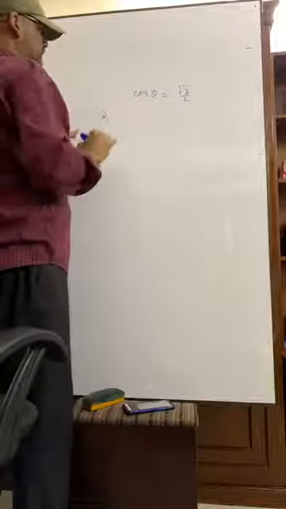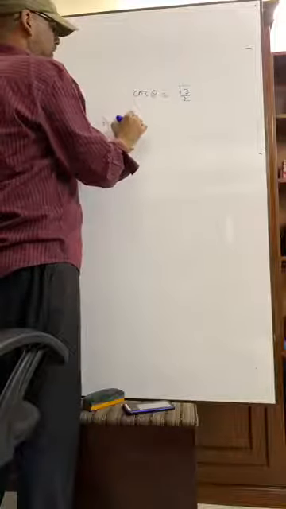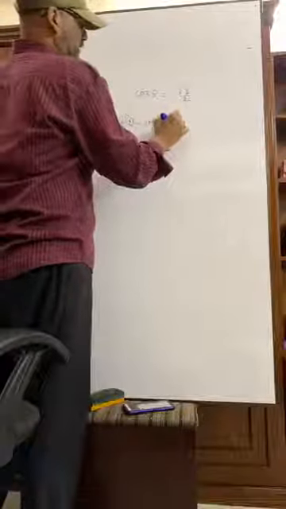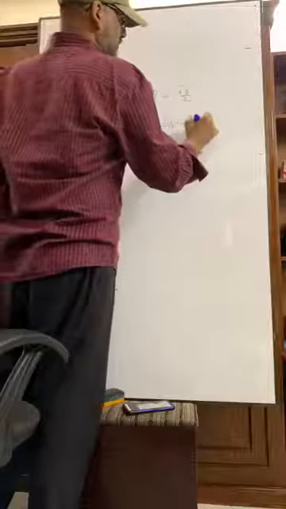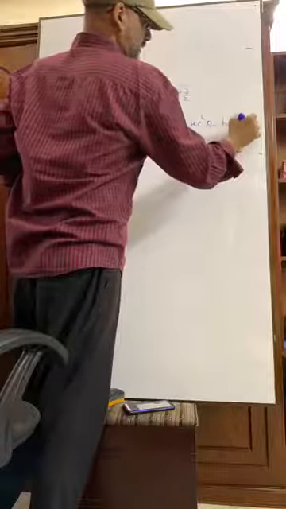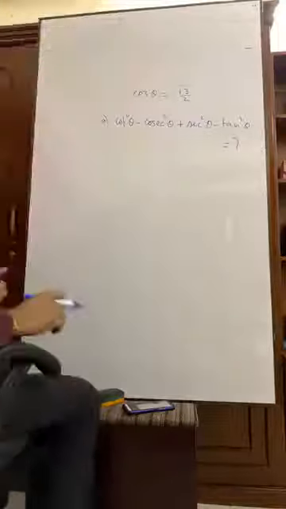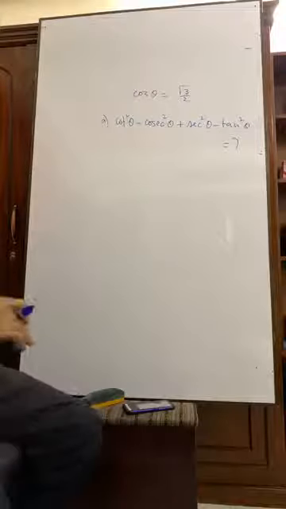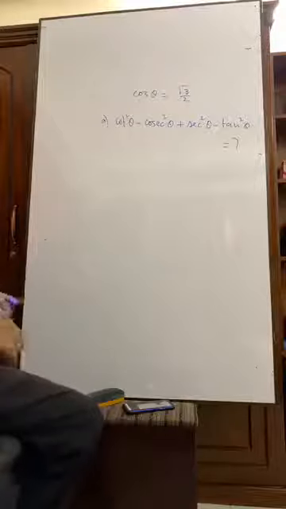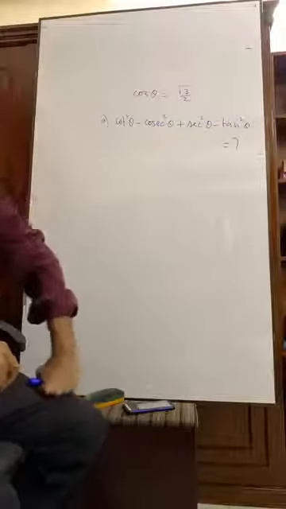The question is: cot square theta minus cosec square theta plus sec square theta minus tan square theta is equal to what? Okay, do it. You have to find the value of this.